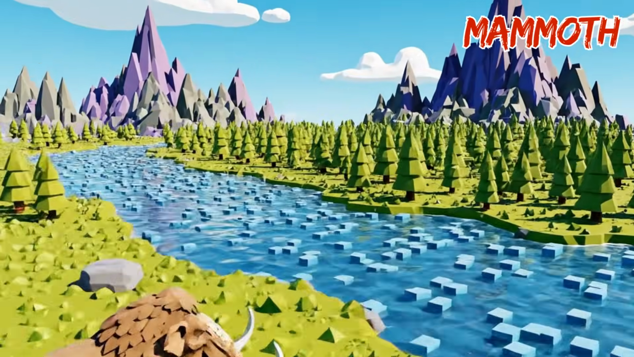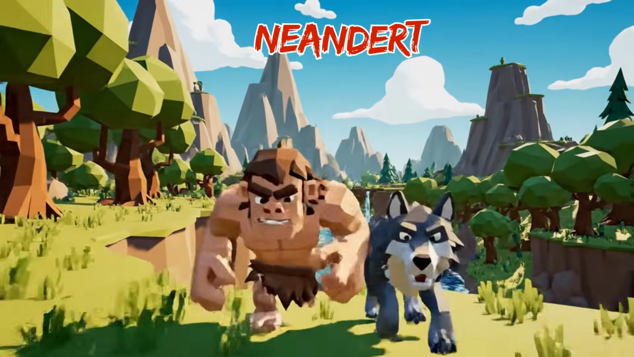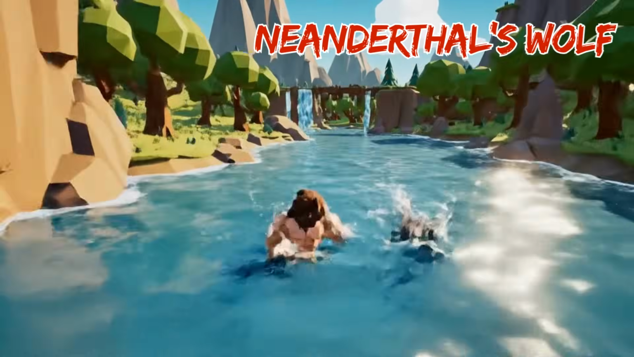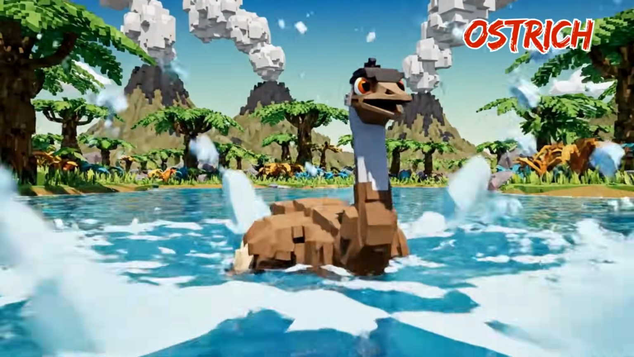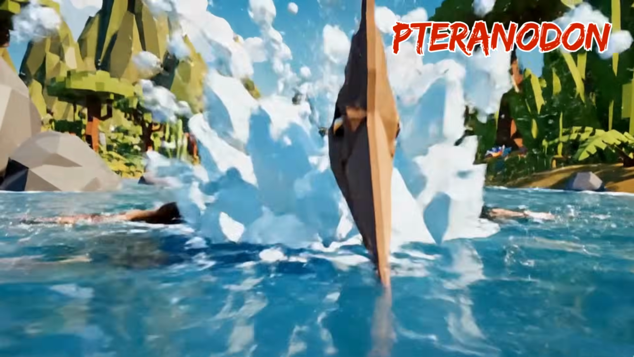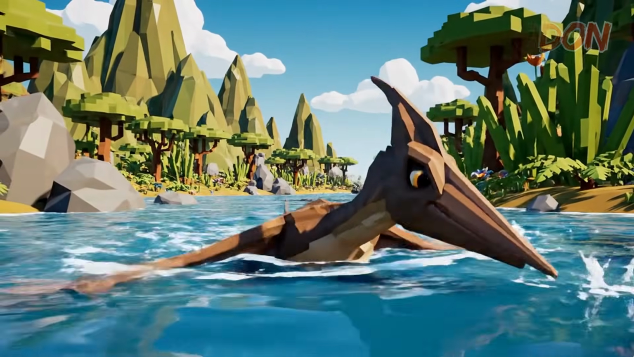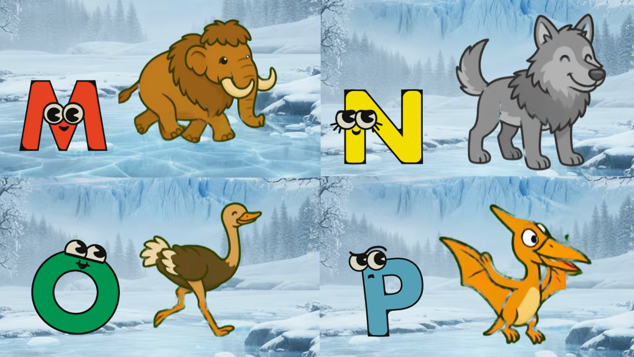M is for mammoth, mammoth trumpets. N is for Neanderthals, wolf, howl. O is for ostrich, boom. P is for pteranodon, whoosh. M, N, O, P, prehistoric safari animals.